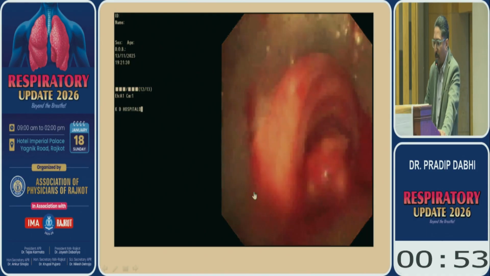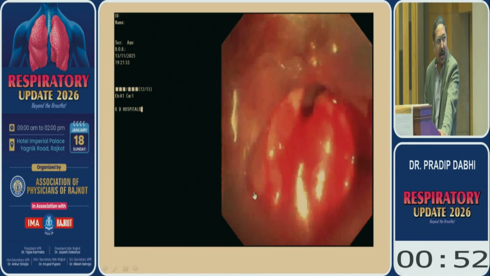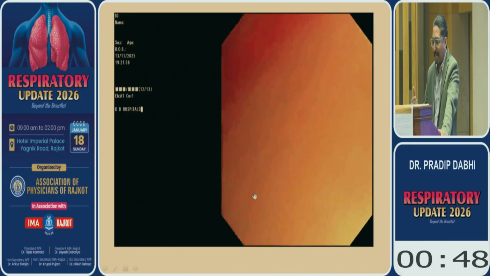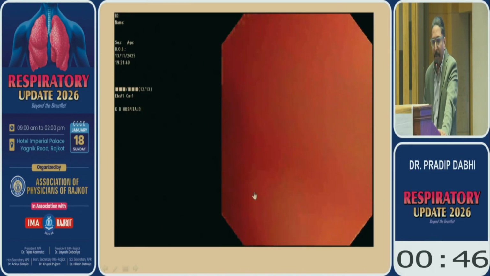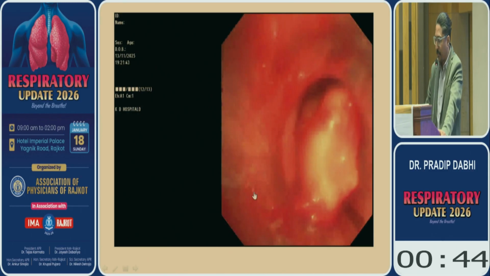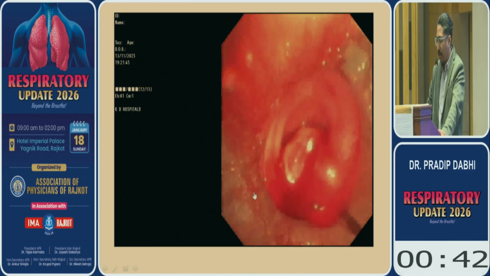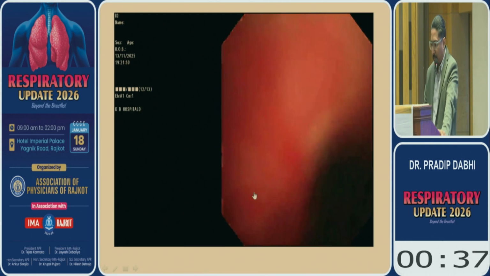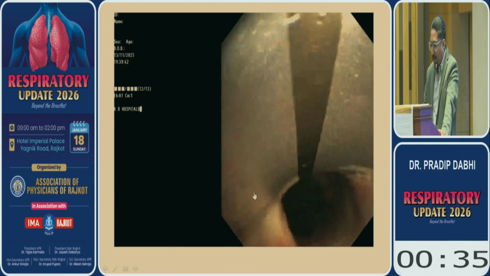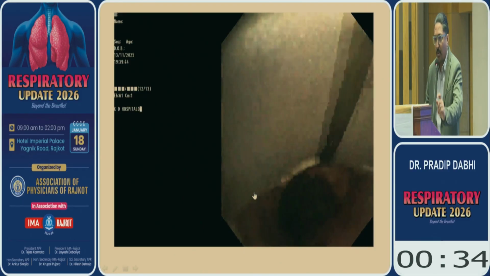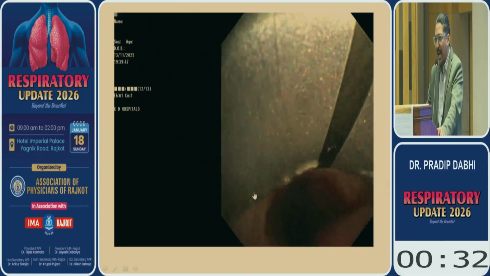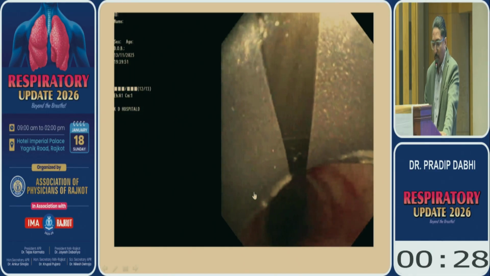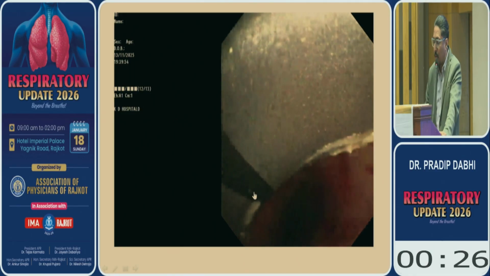So with the small barrel, it was very difficult to take out there, so we have changed the barrel. We take out the 12 size barrel and then we again re-intubated the patient with the 14 size barrel. So this is the another barrel we passed. It's a more larger diameter barrel, 14 size barrel. So it was very difficult with the 12 size barrel to take out the tumor.